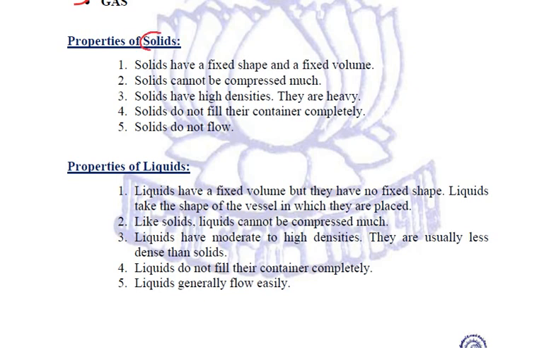First of all, talking about the properties of solids, we know that solids have a fixed shape and a fixed volume. They cannot be compressed much. They have high densities. They are heavy. They do not fill their container completely, and they do not flow. Now, why are all these properties there in solids?